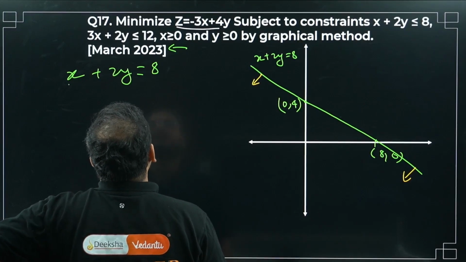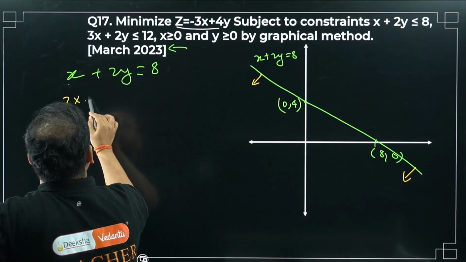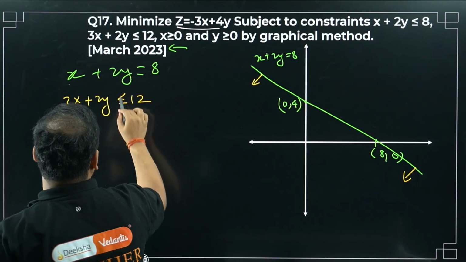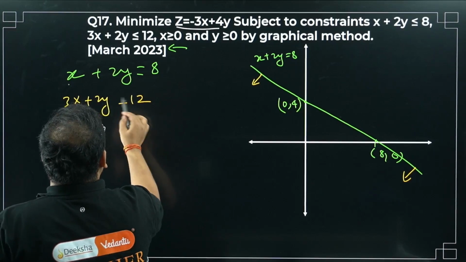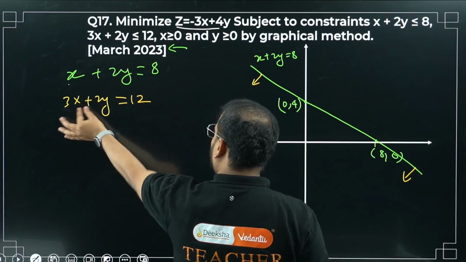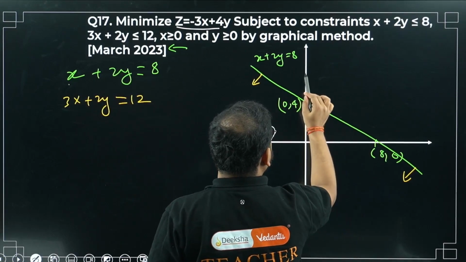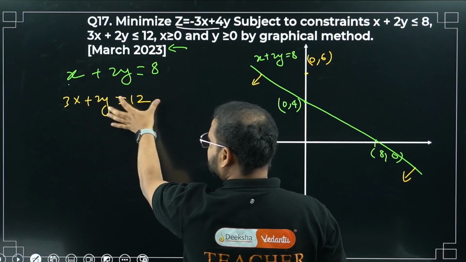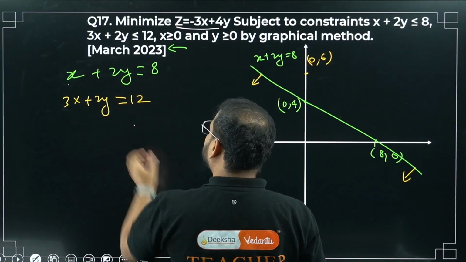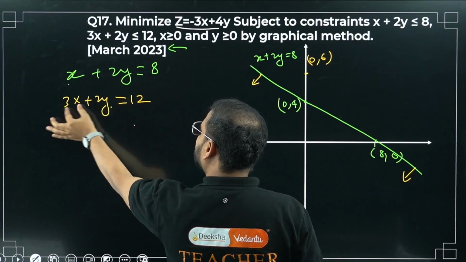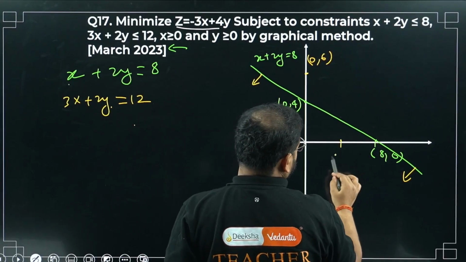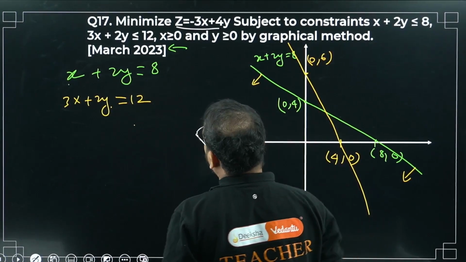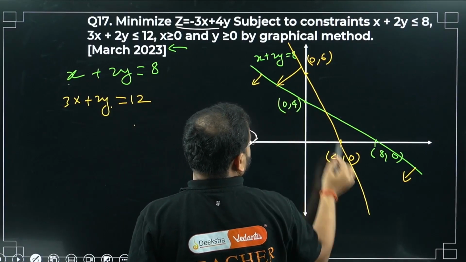Okay, the next one, 3x plus 2y less than 12. We write directly the equation. Put x equals 0: 2y is 12, which means y is 6. So somewhere here (0, 6). At y equals 0, 3x is 12, which means x is 4. Please join them. Again, what is the condition? Below only, less than.